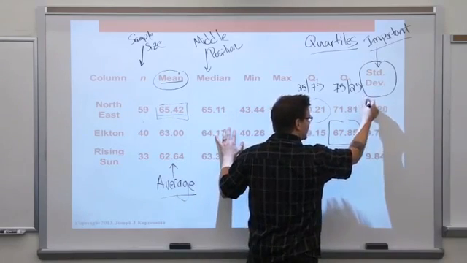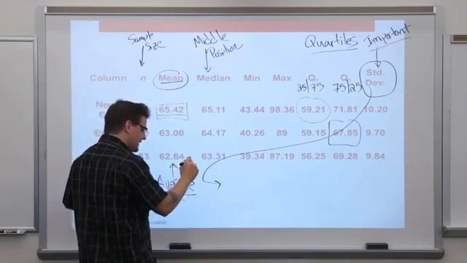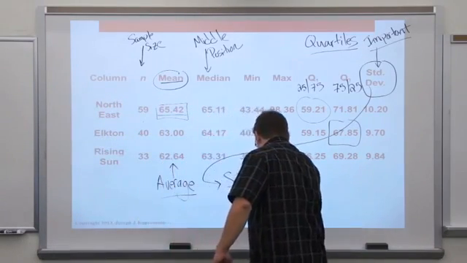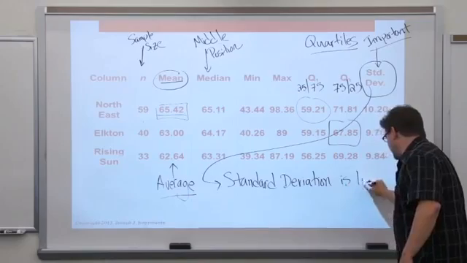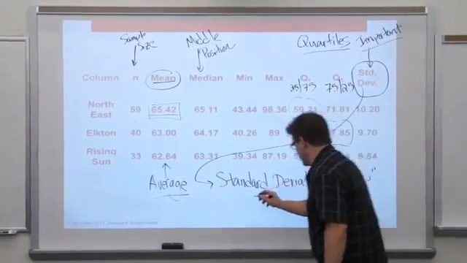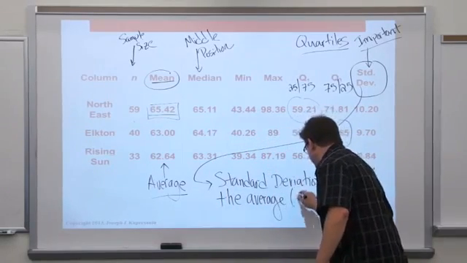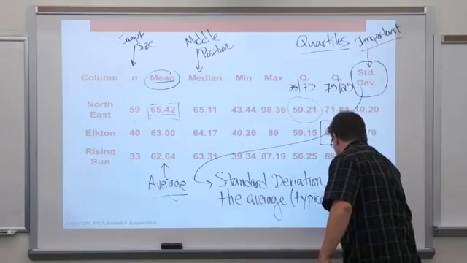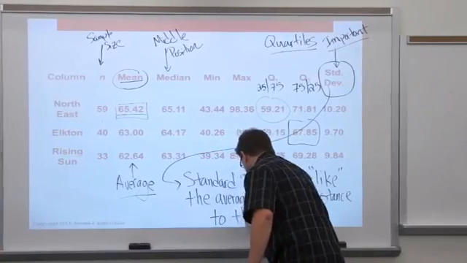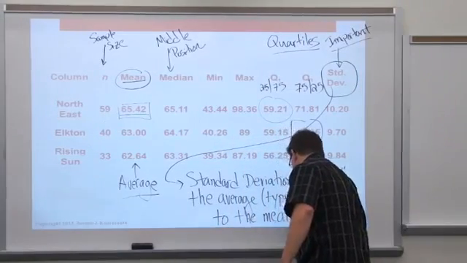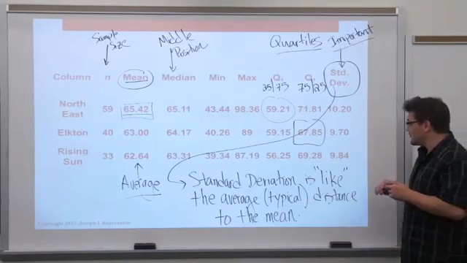Okay? So to wrap up this video, I just want to give a definition of standard deviation in words, and then we'll pick it back up next time. Standard deviation is like the average distance, or you could say typical distance to the mean. Standard deviation is like the average or typical distance to the mean.